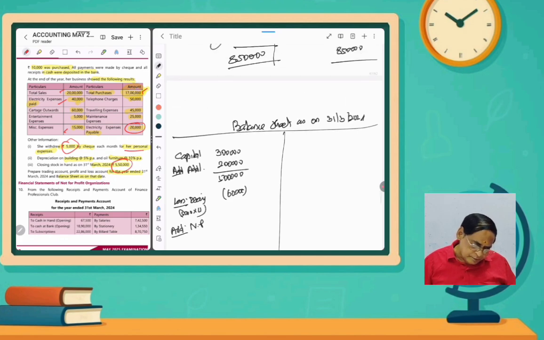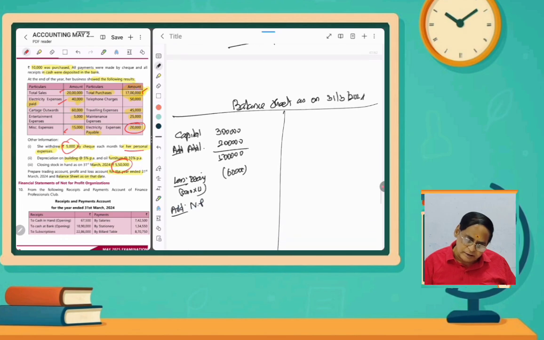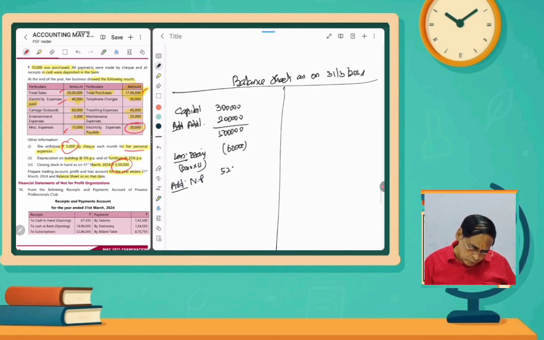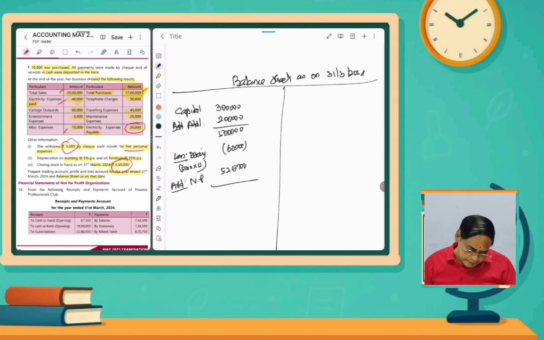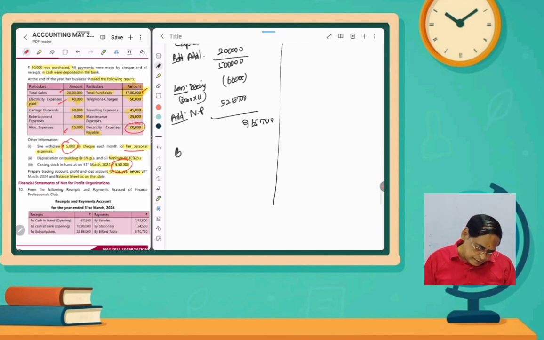Net profit we found out is 5,25,700. So 5 lakhs minus 60,000 plus 5,25,700. So the capital account closing balance is 9,65,700.